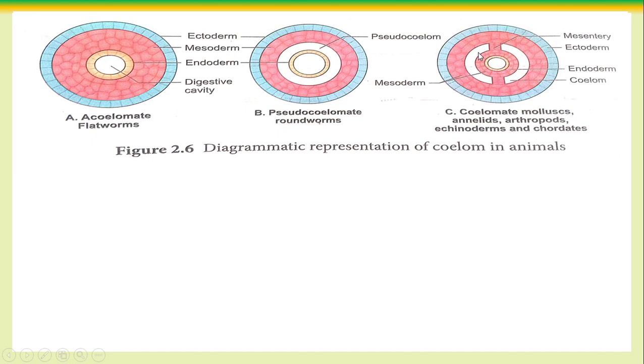This is the coelomic cavity. The coelomic cavity is lined with mesoderm both externally and internally. That is called the true coelom. So based on the presence or absence of the coelomic cavity, the animals are classified as acoelomate, pseudocoelomate and eucoelomate. Okay. Now this class is over. The remaining things in the next class. Very good. Goodbye.